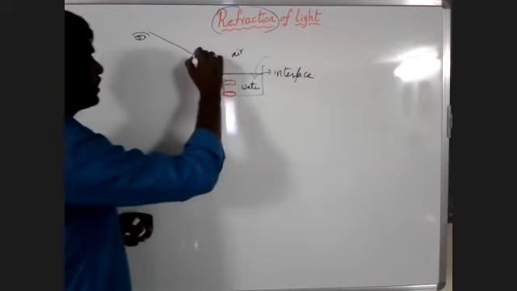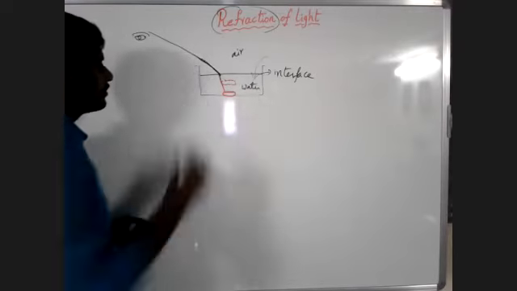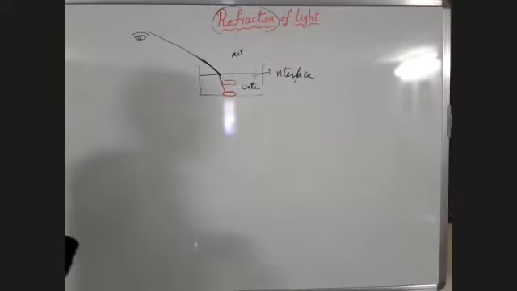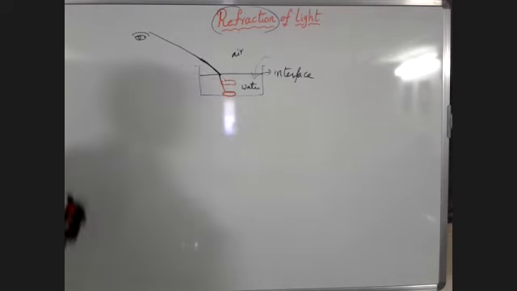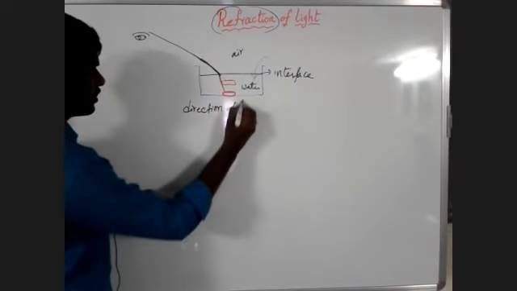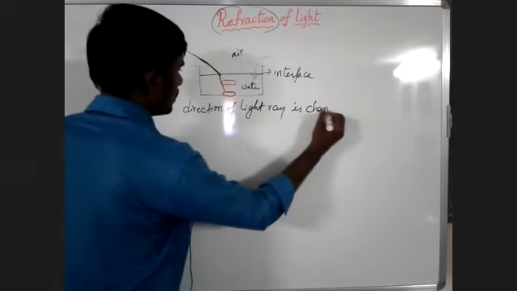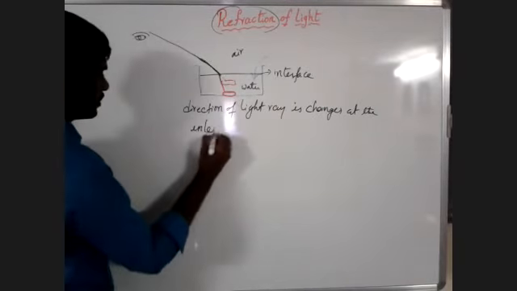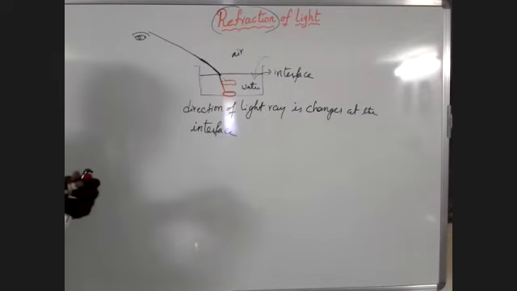Right, observe the interface here. What happens? At the interface, the light ray bends. Okay, at the interface, the light ray is bending here. The bending of the light ray, or the direction of a light ray, changes here. The direction of a light ray changes at the interface. Okay, what do you observe here?